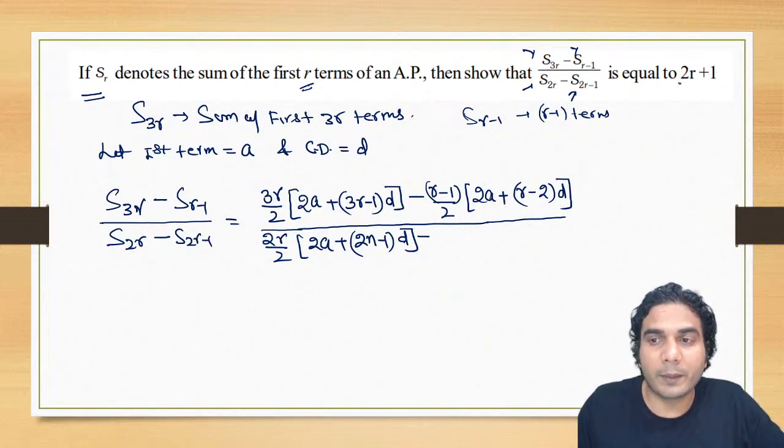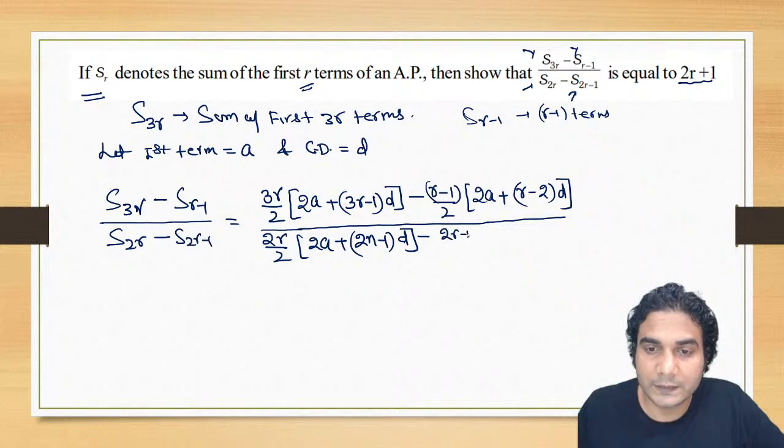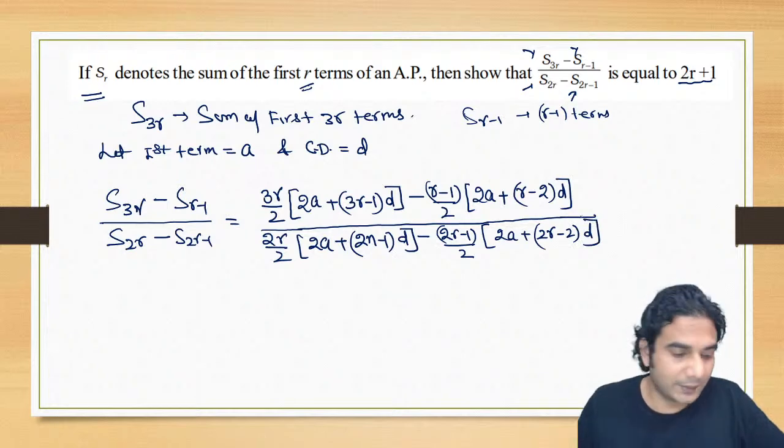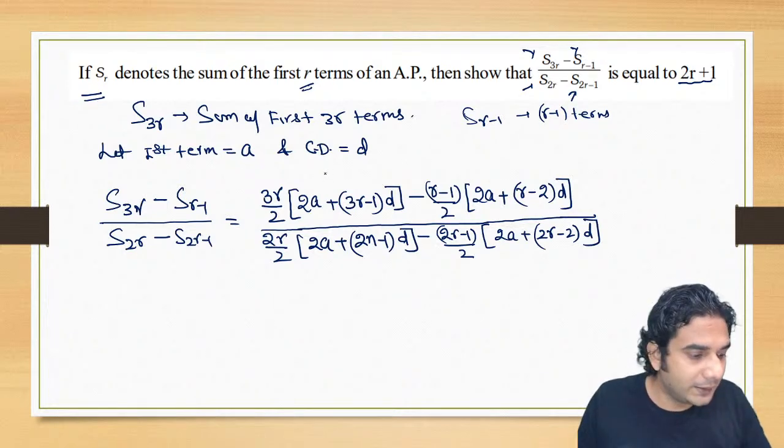Now let's write S of 2R minus 1. S of 2R minus 1 will be 2R minus 1 divided by 2, and 2A plus, it is now 2R minus 2 into D. Okay, now let's simplify it. So how to simplify it?